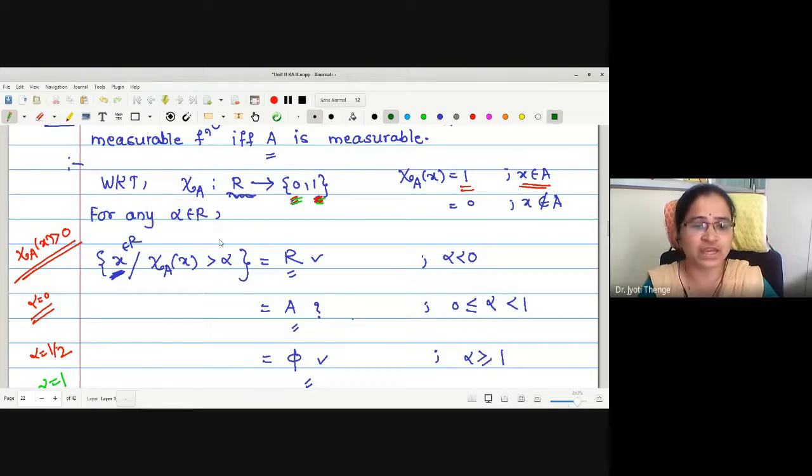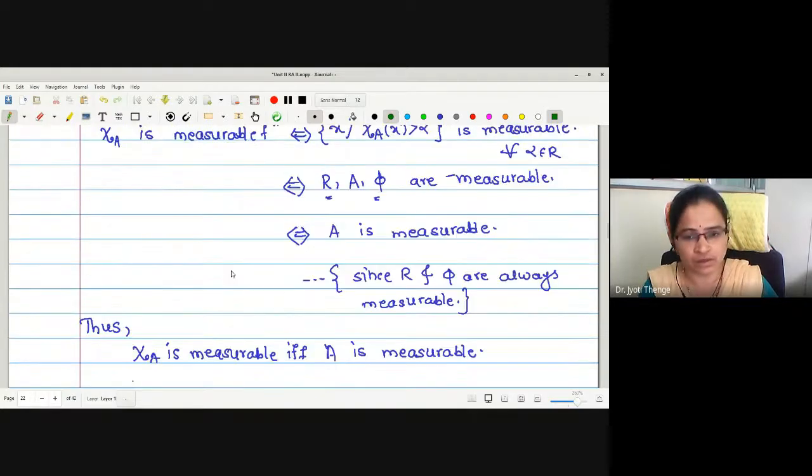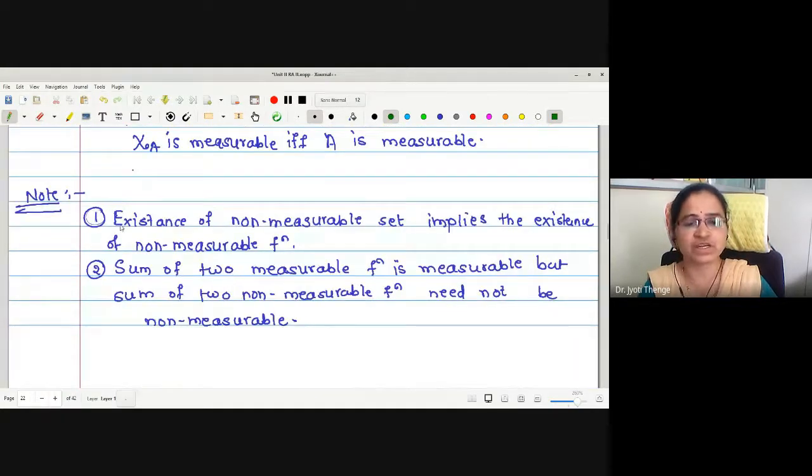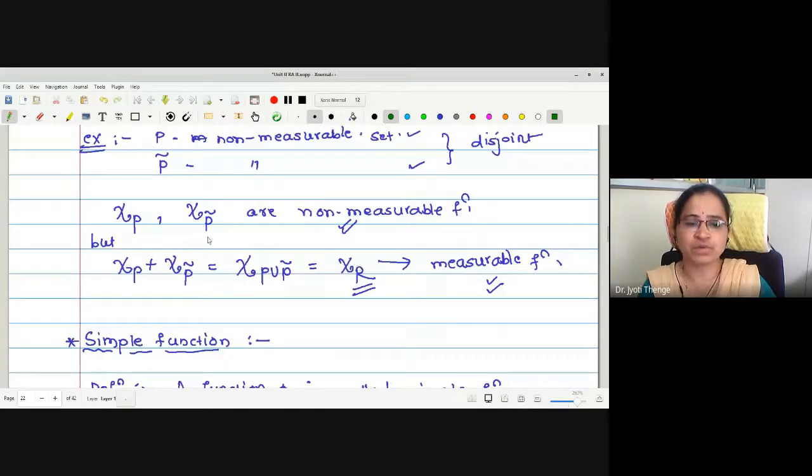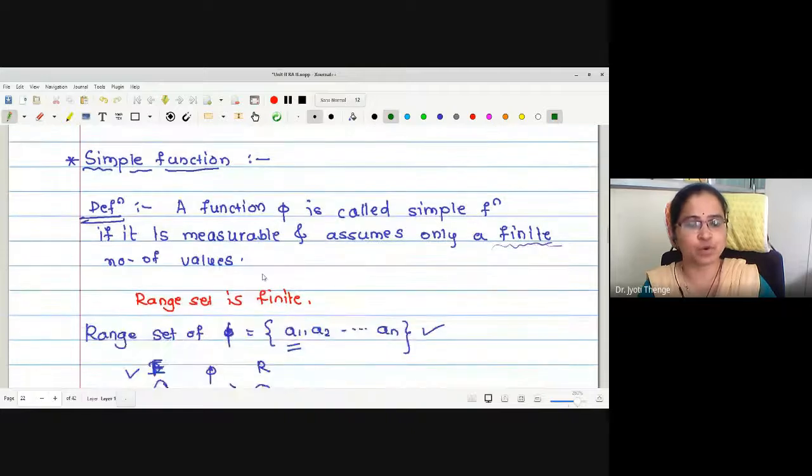Therefore, if we get this set to be non-measurable, the corresponding function will be a non-measurable function. This is what we have written. Similarly, the sum of two measurable functions we have proved measurable, but the sum of two non-measurable functions need not be measurable. We have given an example also.